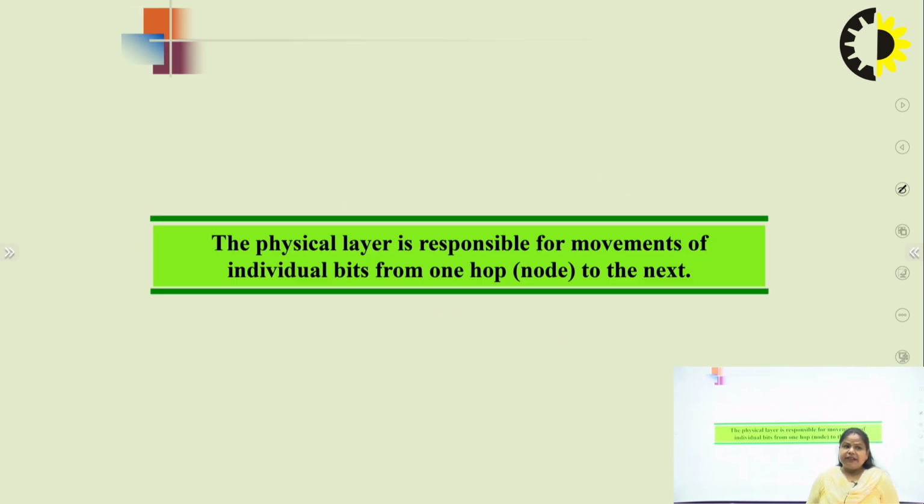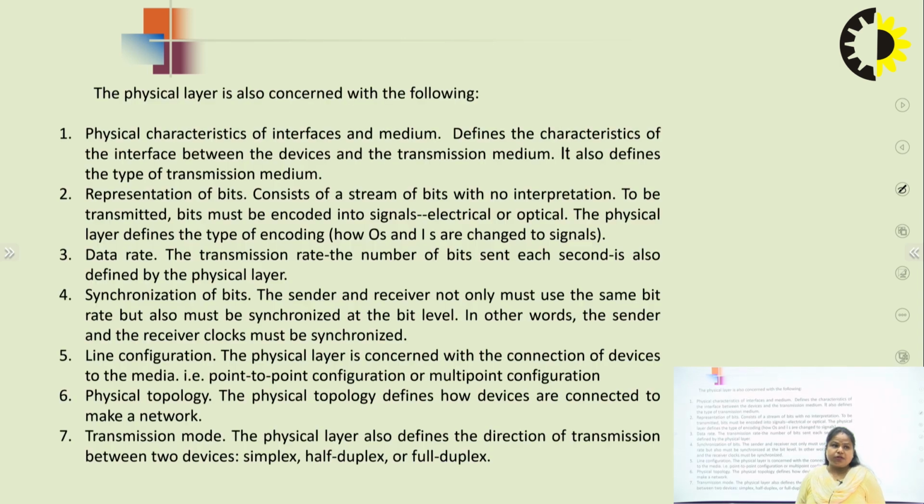When we talk about the physical layer, remember one thing: its main responsibility is the movement of individual bits from one hop to the next hop, where a hop is also known as one node to another node. So the main responsibility of the physical layer is to send individual bits one after another in the transmission medium.